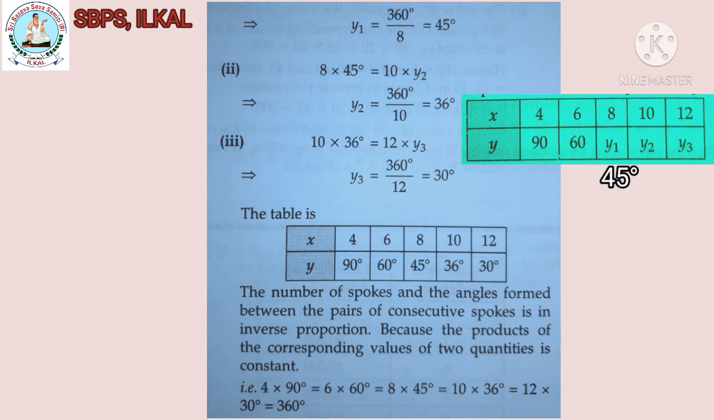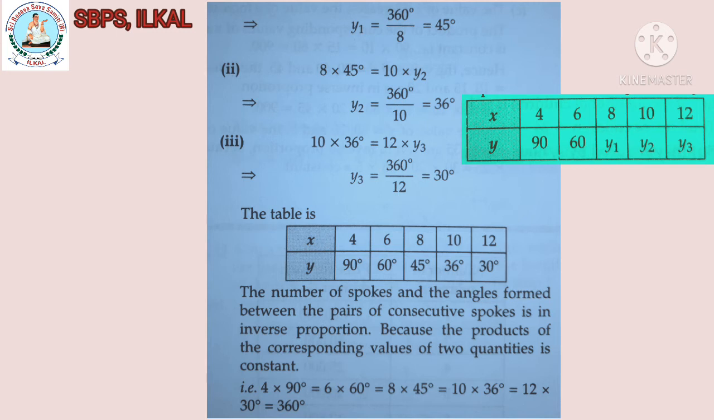Second one, 8 into 45 degree is equal to 10 into y2. Then y2 is equal to 360 divided by 10, which is equal to 36 degree. In the same way, third one, 10 into 36 degree is equal to 12 into y3. Then y3 is equal to 360 divided by 12, which gives 30 degree. Now you got the values of y1, y2 and y3.